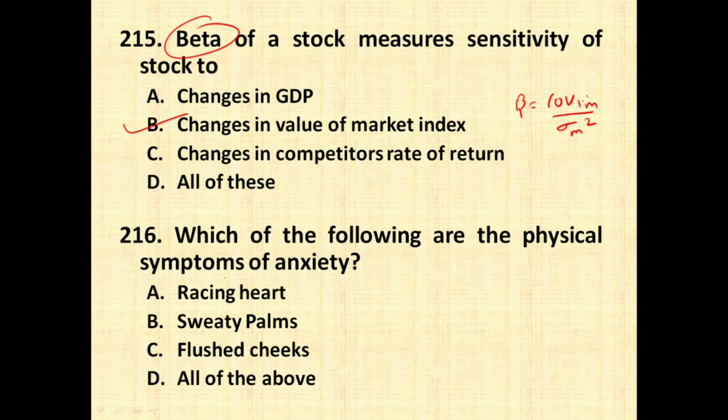Which of the following are the physical symptoms of anxiety? Racing heart, definitely whenever you are anxious, your heart starts pumping. Sweaty palms, definitely this is also a feature of anxiety. Flushed cheek, this is also a feature. So all of the above are symptoms of anxiety. So this is a part of HRM. Whenever we take an interview, based on the physical symptoms, we try to find out whether the candidate is confident enough to take the job or not.